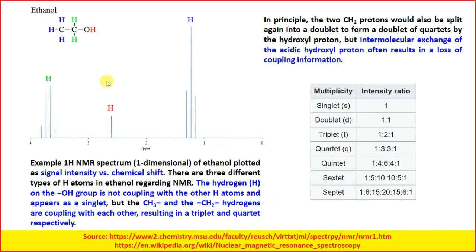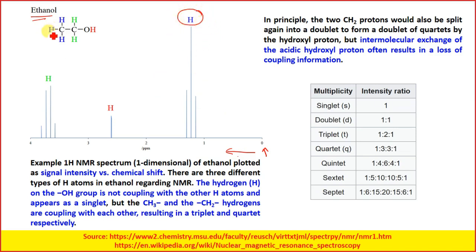Now let us take an example of ethanol. In ethanol we have CH3, CH2, OH. At 0 we have the TMS peak, so from there we are calculating as we move towards the left.